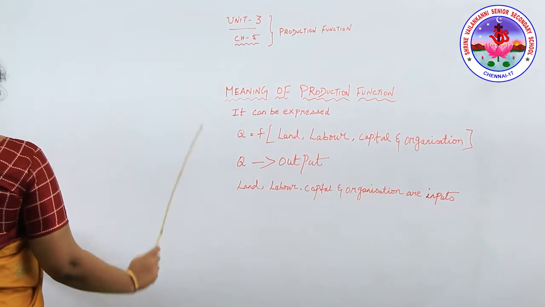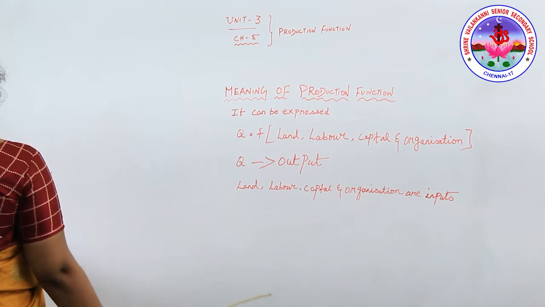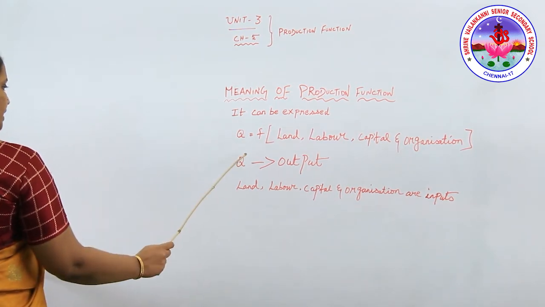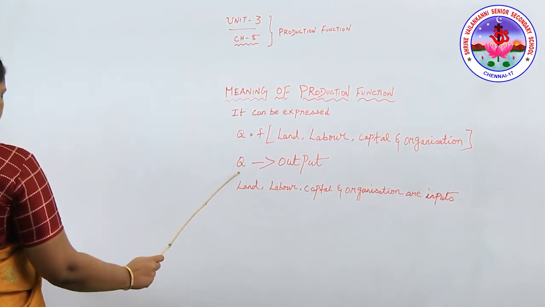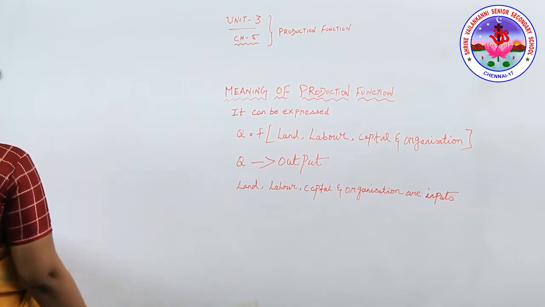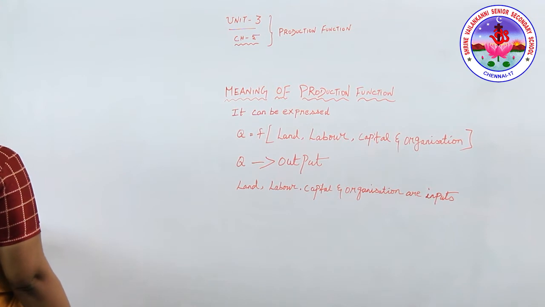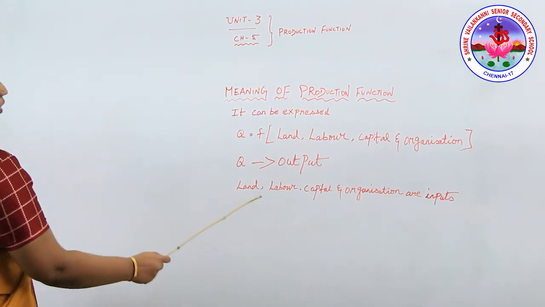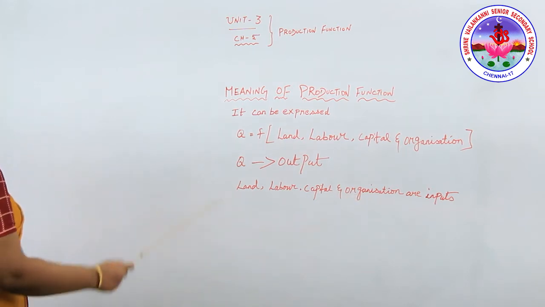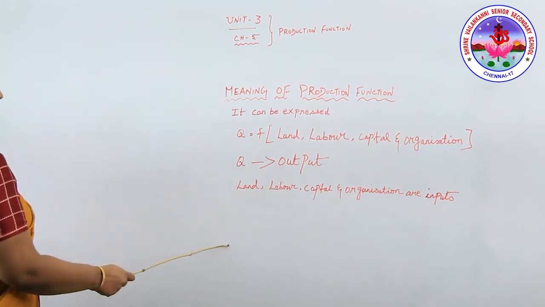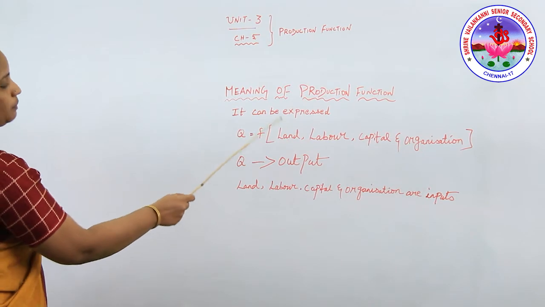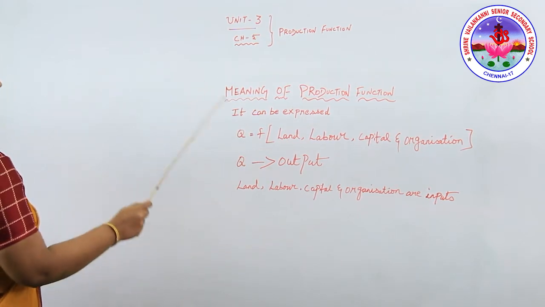See, for example, just take an example of a shoe. To manufacture a shoe, it's an output, isn't it? That is Q. What are the various inputs we need? We need inputs like leather, nails, land, labor, capital and the services of the enterprise. So that's why, what is a production function? It is the functional relationship between physical inputs and outputs.